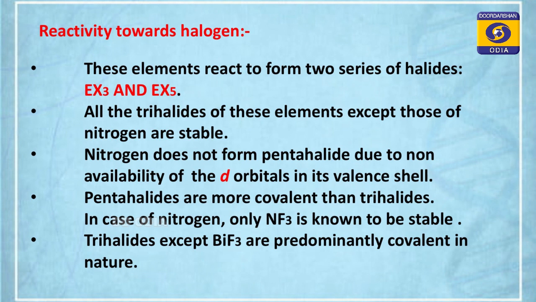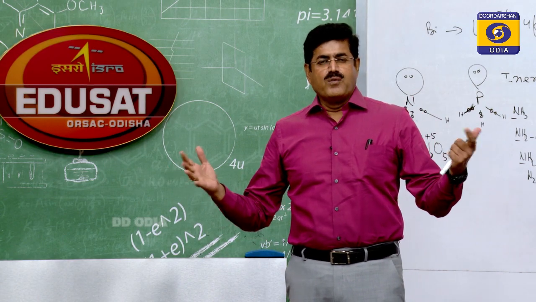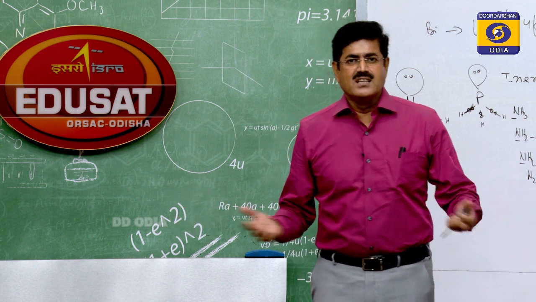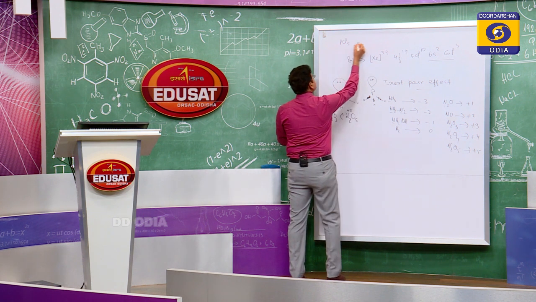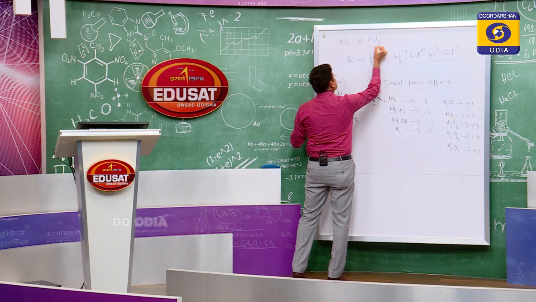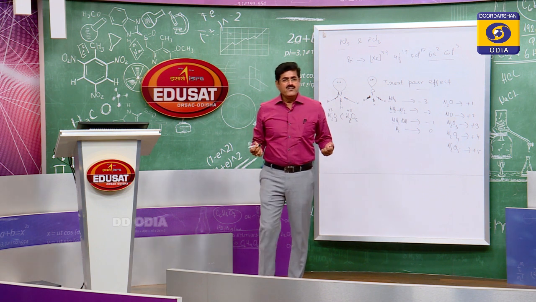Yes, with increase in oxidation state, the tendency to show covalent character increases. Why is this so? It is due to Fajans' rule. According to Fajans, with increase in oxidation state of the central atom, polarization power increases, and covalent character increases. So if you compare the covalent character between PCl5 and PCl3, which is more covalent? PCl5. Why? The oxidation state of phosphorus is +5. That is why.